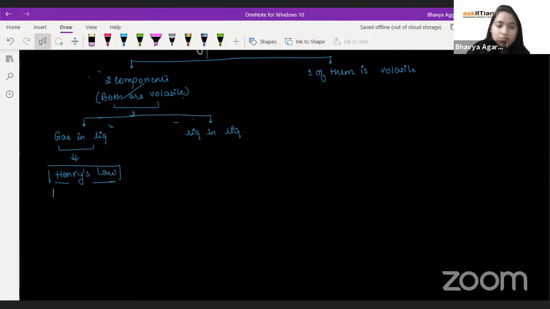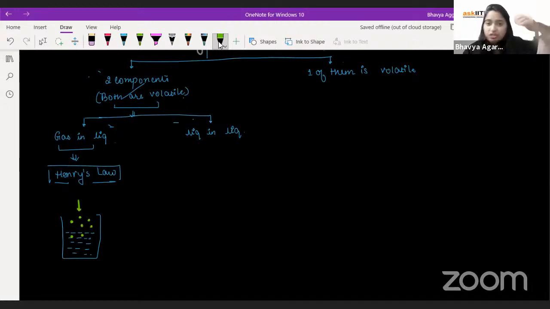So if the gas is more soluble, if this is your liquid, this is the liquid component, and to this component I'll add some gas particles which were present above. Now, if I give them pressure, then the gas particles will be forced to go inside the liquid.